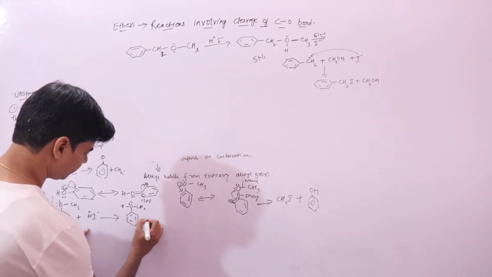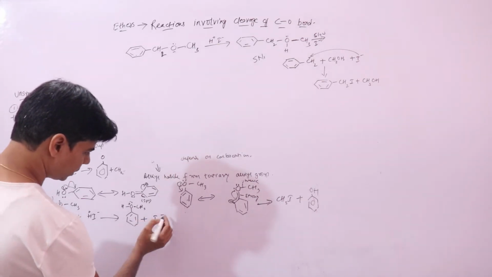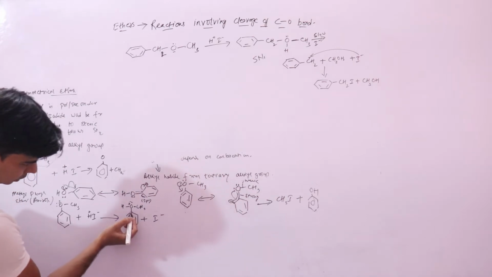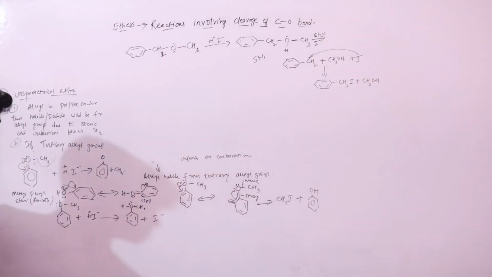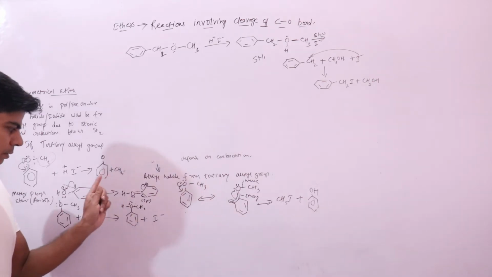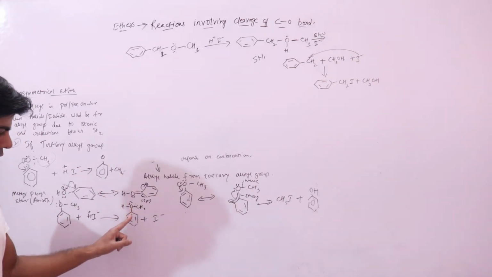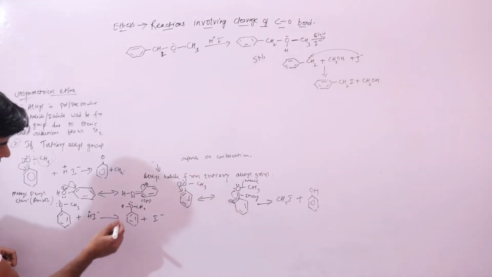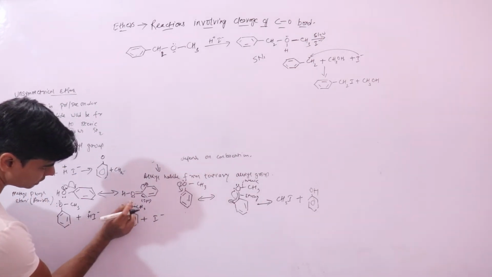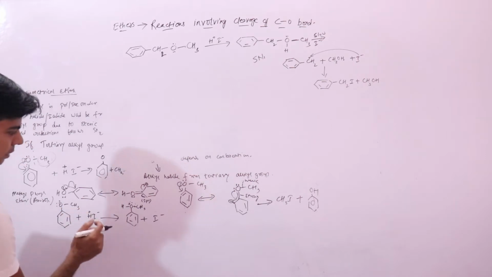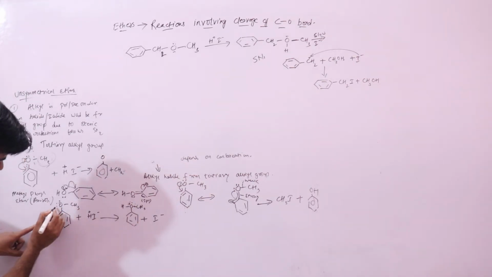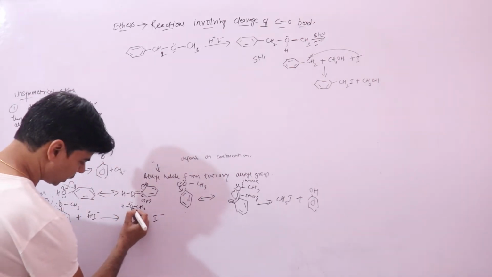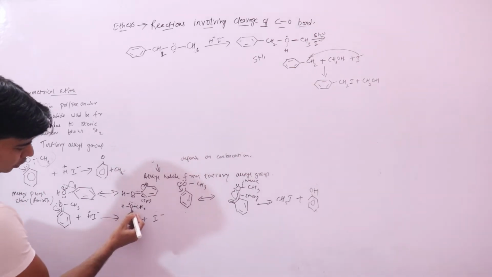Now in the second step you have this iodide. Whether it will break this bond or this bond is the question: the carbon-oxygen bond between methyl and oxygen, or between your benzene ring and oxygen. We have learned that one lone pair of electrons on oxygen will enter into the benzene ring, thereby developing a partial double bond character. So this bond is stronger compared to this bond.